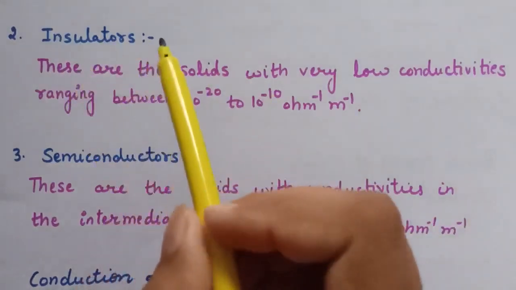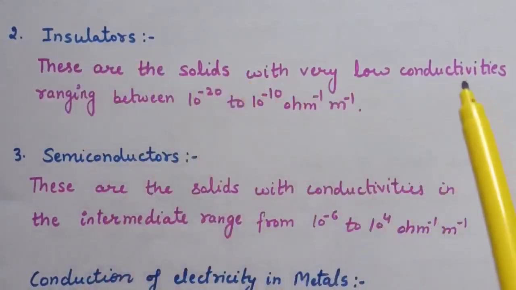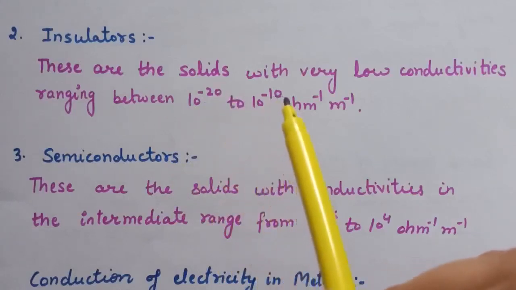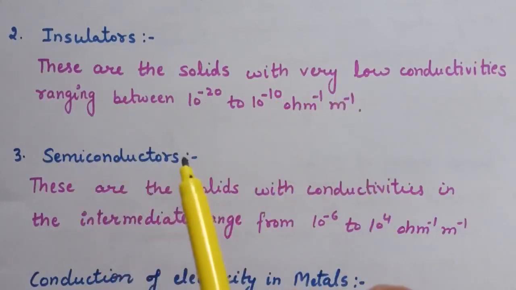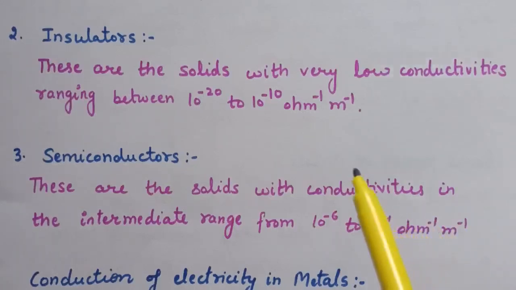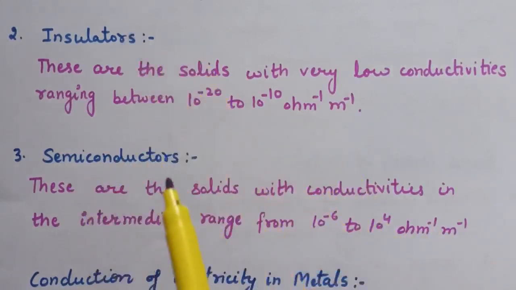Second is insulators. These are the solids with very low conductivities ranging between 10 to the power minus 20 to 10 to the power minus 10 ohm inverse meter inverse. Third is semiconductors. These are the solids with conductivities in the intermediate range from 10 to the power minus 6 to 10 to the power 4 ohm inverse meter inverse. So on the basis of conductivities, solids are classified into conductors, insulators and semiconductors.